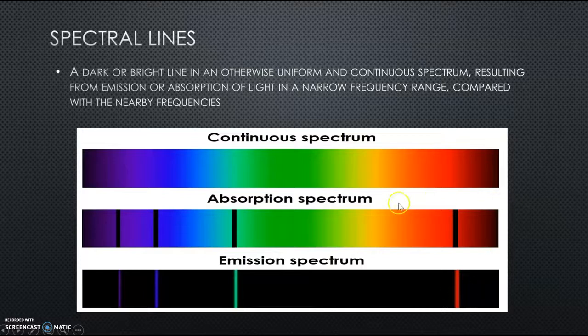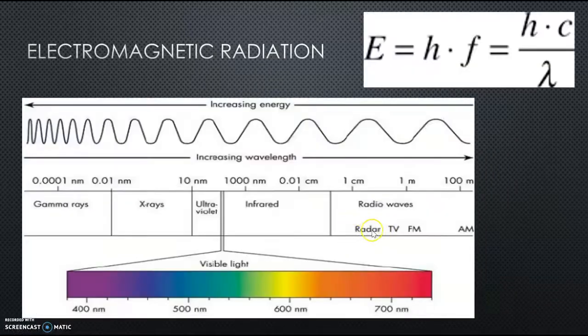So it's interesting that this is happening. Only certain frequencies, but not the entire spectrum, are absorbed and emitted. This will serve as evidence for the theory of quantum mechanics. In order to link the theory of quantum mechanics to spectral lines, we have to understand electromagnetic radiation.